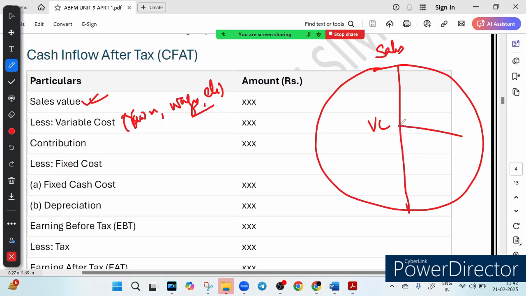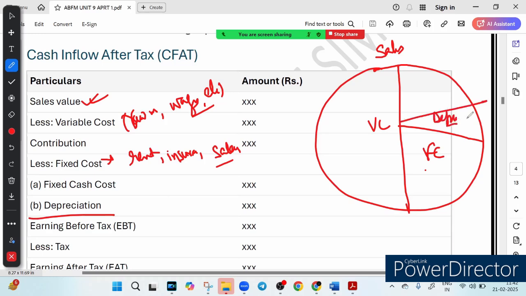From contribution, if you subtract fixed costs like rent, insurance, and salary, which are fixed for a company, we get the next figure. Also, one more thing to keep in mind is depreciation. The depreciation component also comes into the picture here. You need to subtract depreciation. Why? Because although it is not actually cash spent, it reduces taxable income. You know very well that your tax gets reduced because of it, so you have to subtract that.